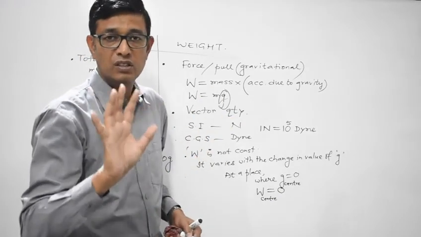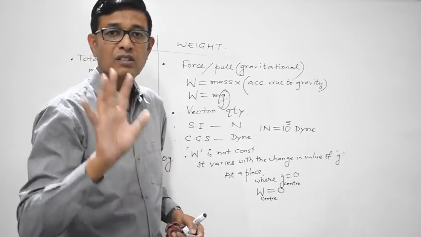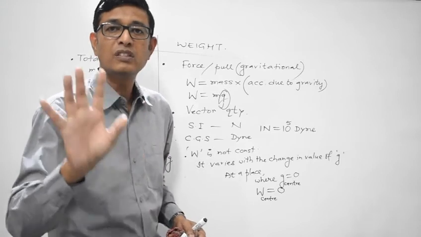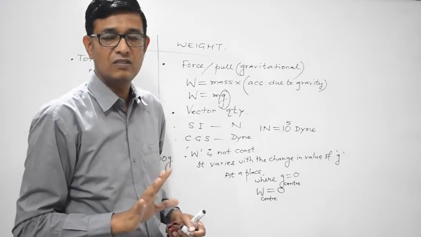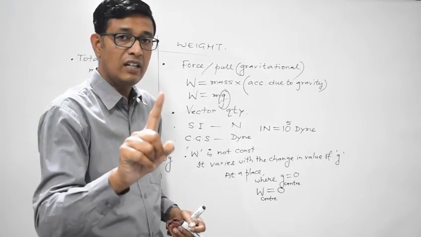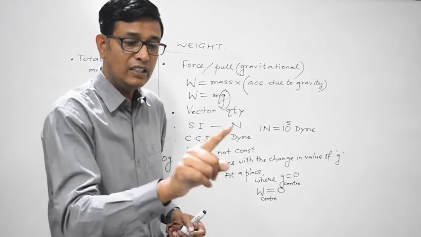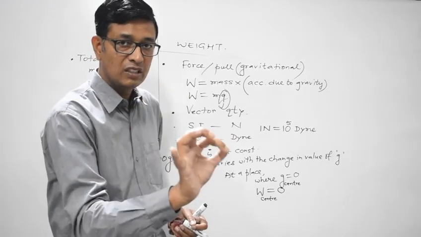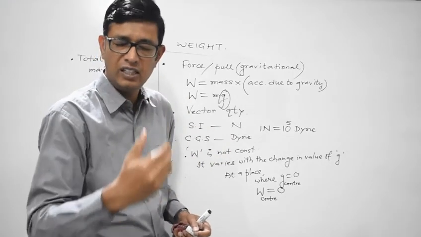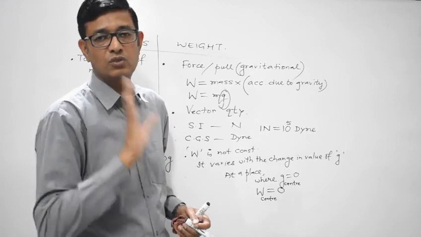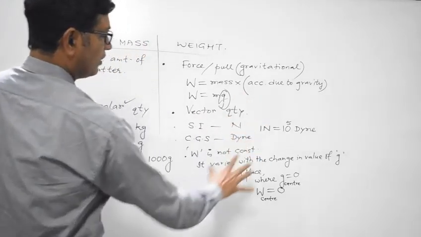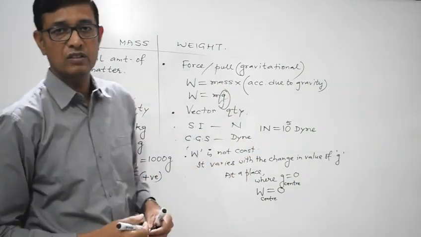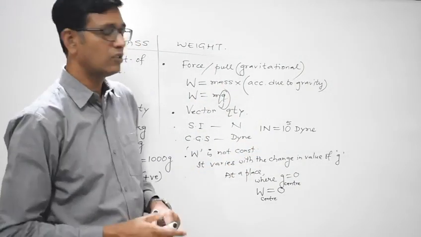So mark my words, mass of a body is constant anywhere, any place. The mass of a body will always be constant in mechanics. While on the other hand, the weight of a body varies with the value of small g. At the center of the earth, the weight of any body is 0. Clear? So this was a very important concept and you need to go through it thoroughly. So that's it for this lecture. We will continue in the next one.